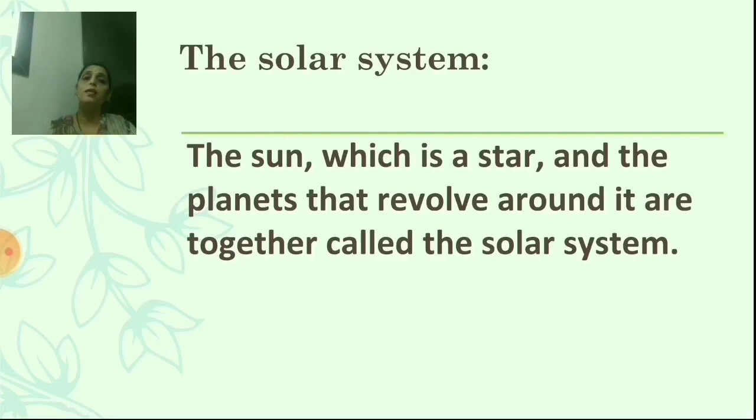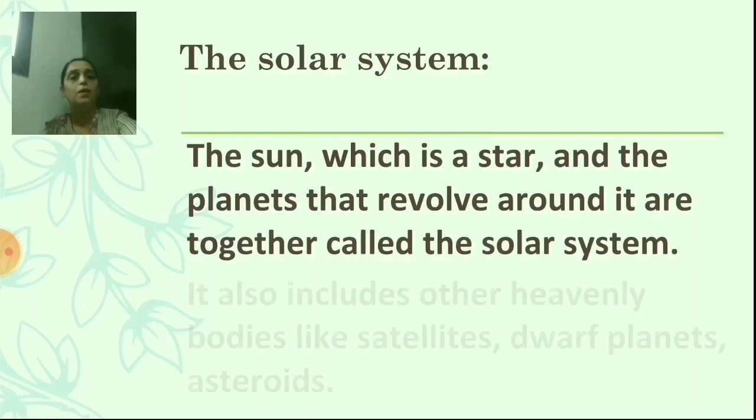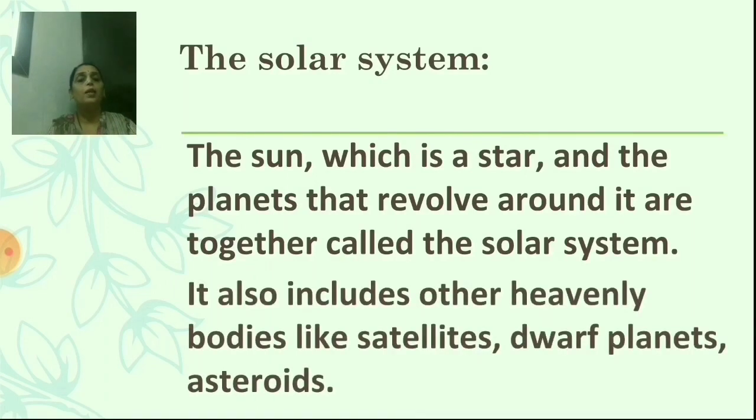Now the next point, it also includes other heavenly bodies like satellites, dwarf planets and asteroids. Means all this together makes the solar system. Is it clear? Now students, we will see satellites.